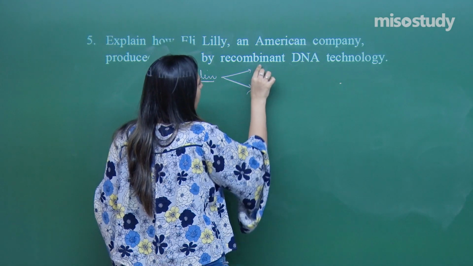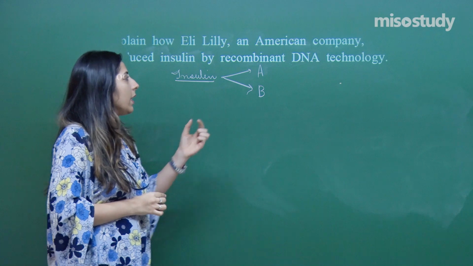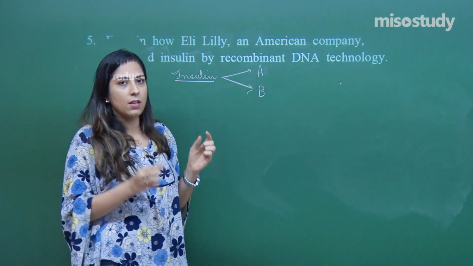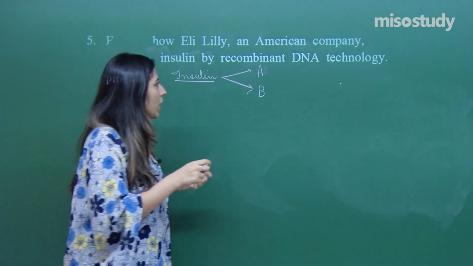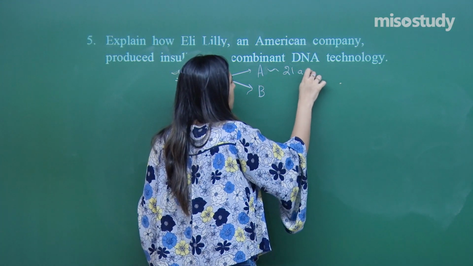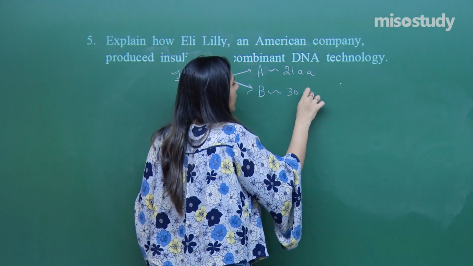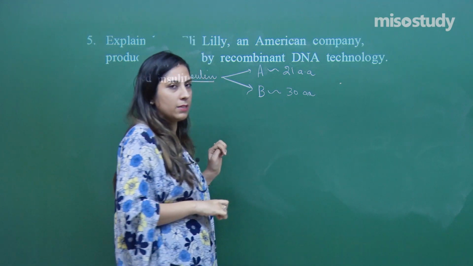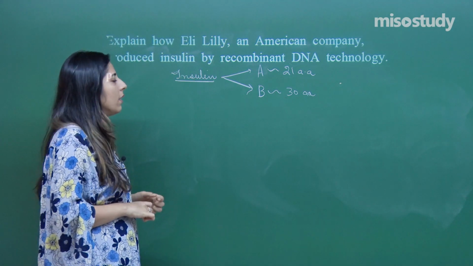One is called the A chain and the second is called the B chain. The A chain is of a smaller length as compared to the B chain. In the A chain, overall 21 amino acids are present, whereas in the B chain, around 30 amino acids are present. This is the active form of insulin.